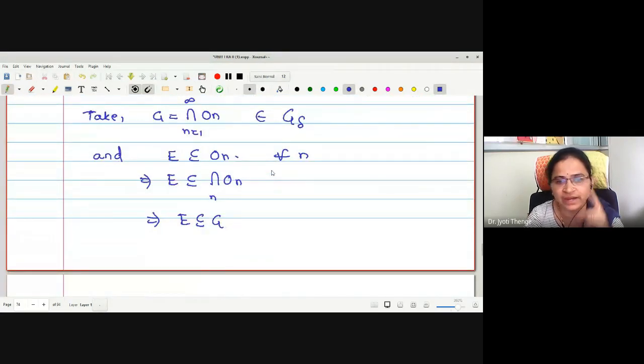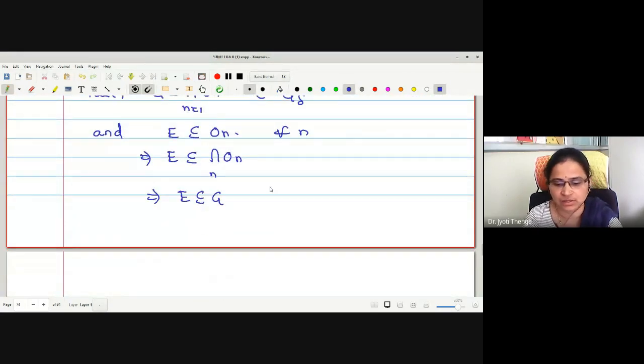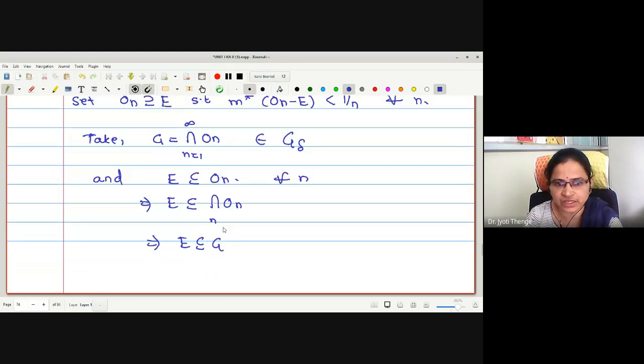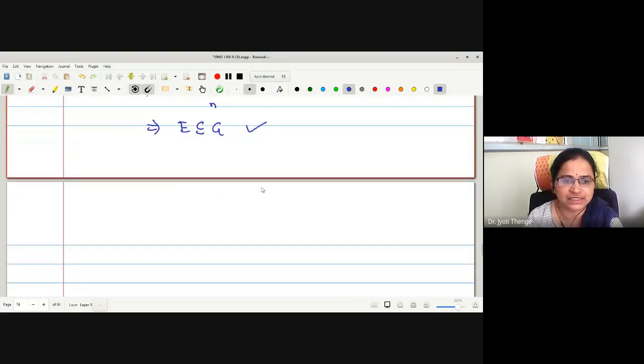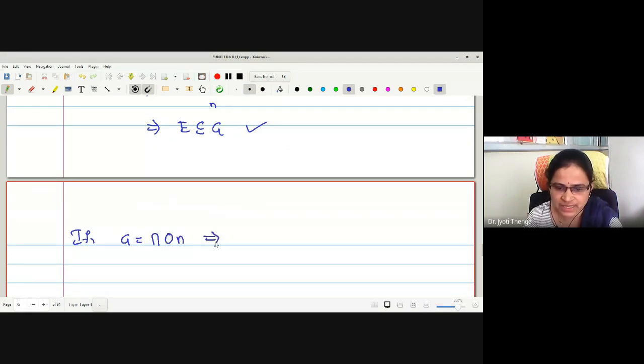Let me start with finding G minus E. E is contained in G, and G is in G delta. These two points are clear, I think. Next, if I am taking G as the intersection of ON, may I say G will be contained in every ON?